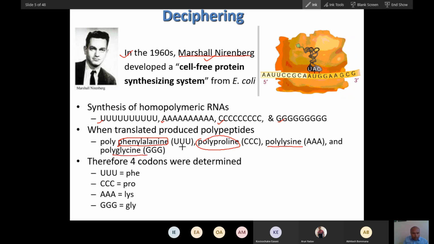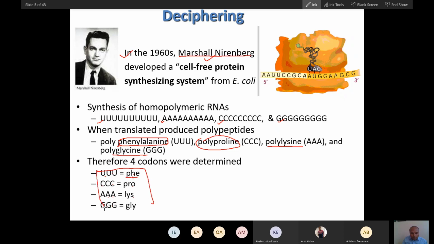From this, he concluded that phenylalanine should be the codon. The codon, this word UUU, the meaning of this word is phenylalanine. So triple U is the word for phenylalanine, triple C is the word for proline, triple A is the word for lysine, and triple G is the word for glycine.